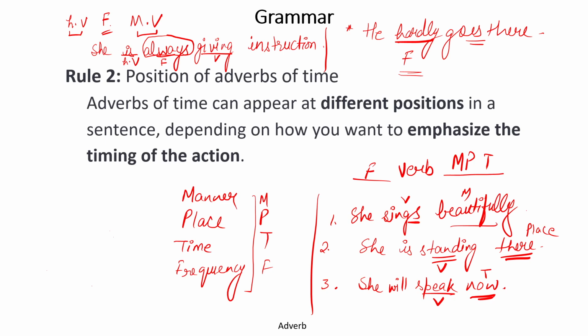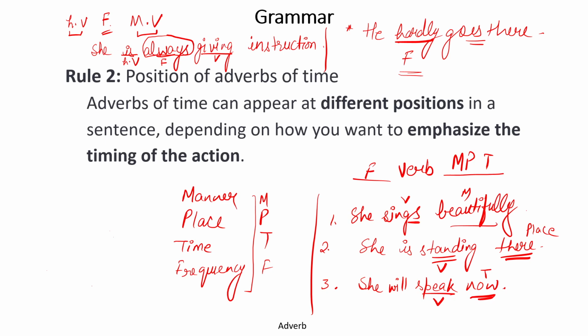But nowadays, in speaking and in writing, we do not follow each and every rule about grammar. So these positions can vary. In fact, if it comes to adverbs, obviously the positions of adverbs vary.